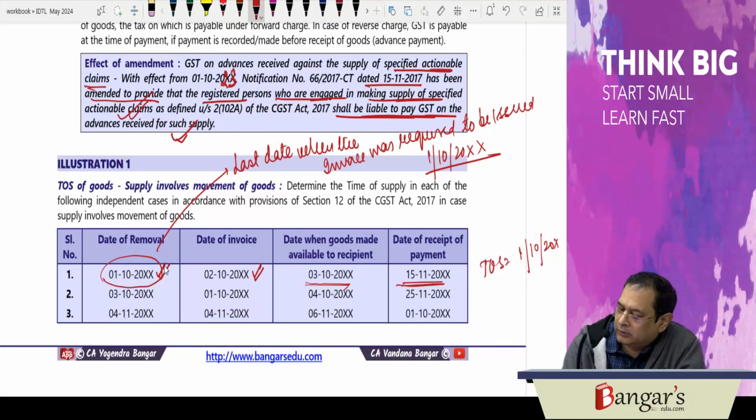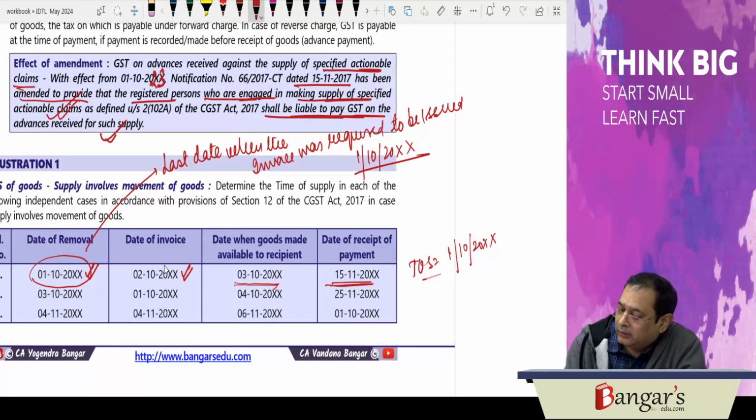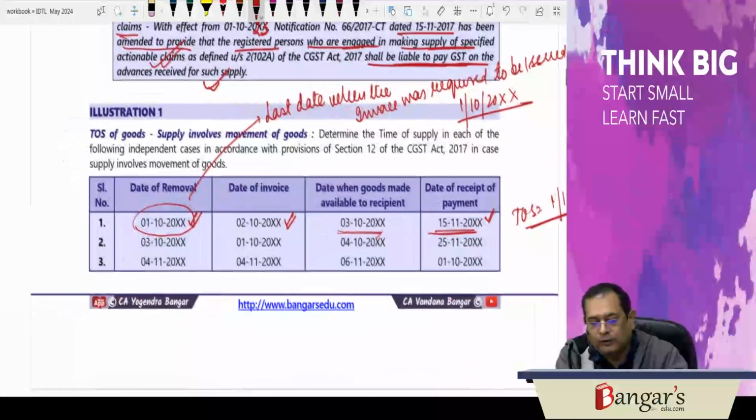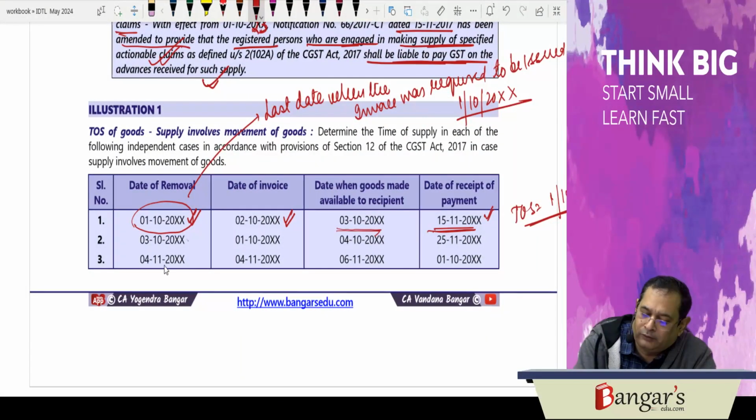We are not required to see when the payment has been received because of the exemption notification that is in force. Then say here date of removal is 3rd of October. Date of invoice is 1st of October. Date when the goods are made available to the recipient is on 4th of October. Date of payment is 25th of November.